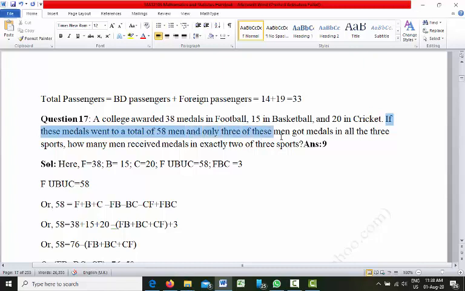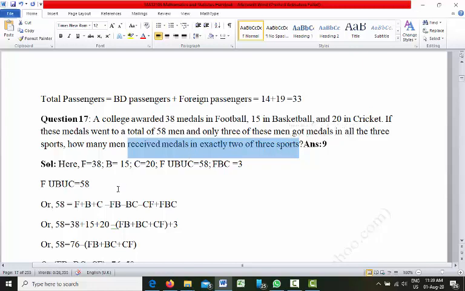If these medals went to a total of 58 men, and only 3 of these men got medals in all the 3 sports, how many men received medals in exactly 2 of the 3 sports?